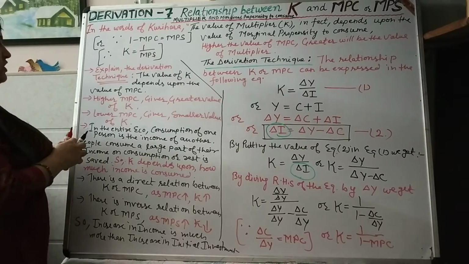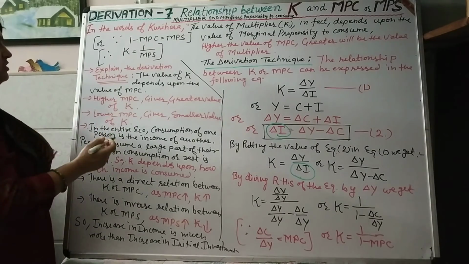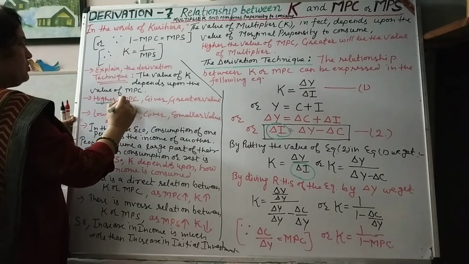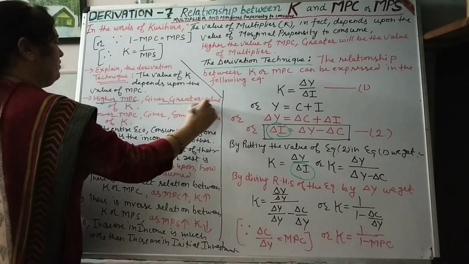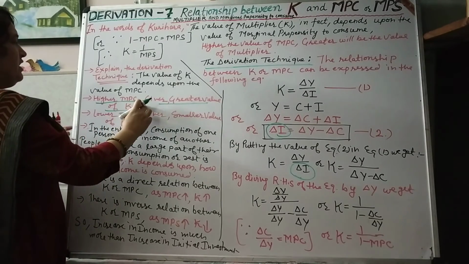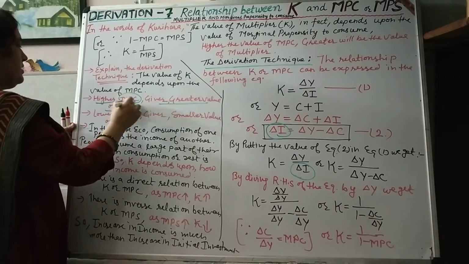So in this derivation technique, we have explained that if the value of marginal propensity to consume is higher, then there will be the greater value of multiplier, and it represents direct relationship between K and MPC.